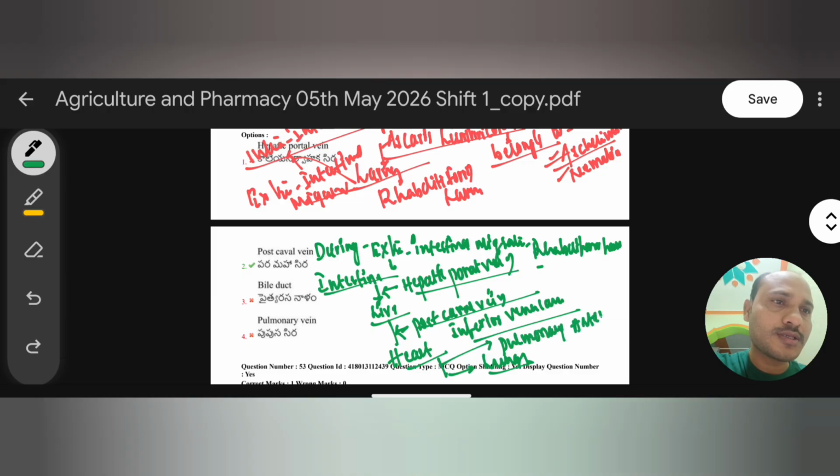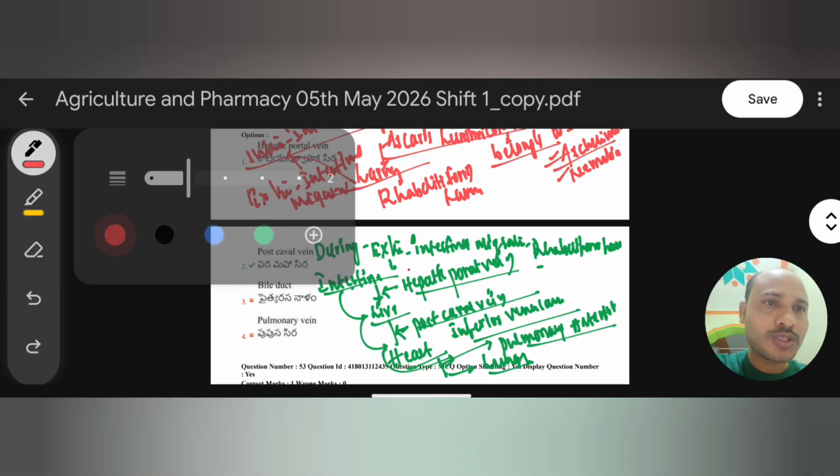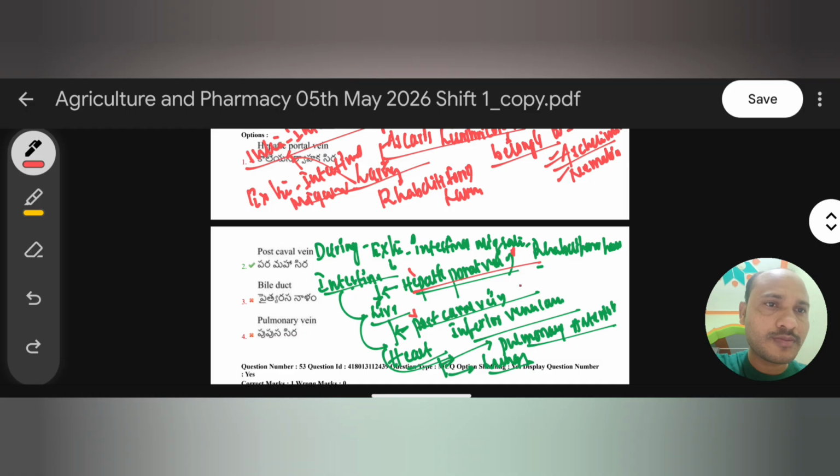So the rhabditiform larva migrates from the intestine to the liver, to the heart, to the lungs, using various vessels: the hepatic portal vein, the post caval vein, and the pulmonary artery. These are the mediators used to move the larva from the intestine to the lungs.